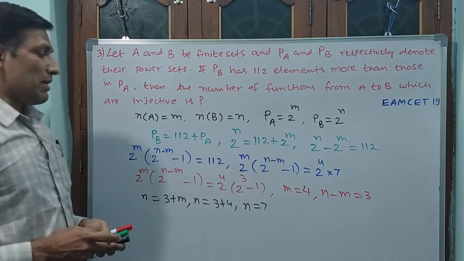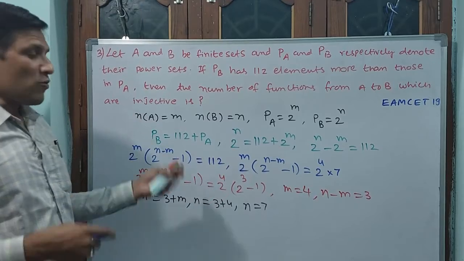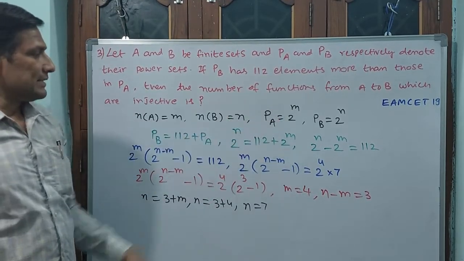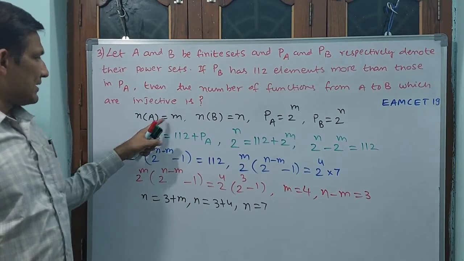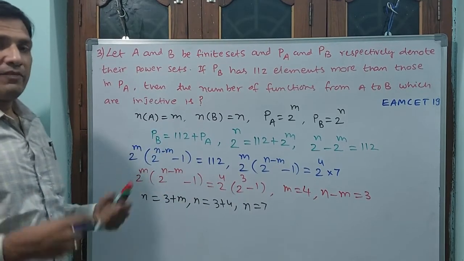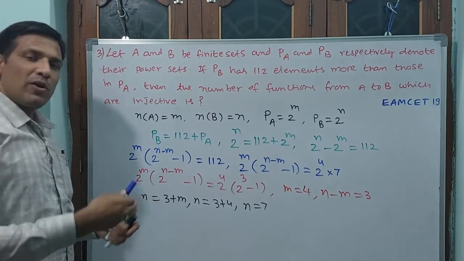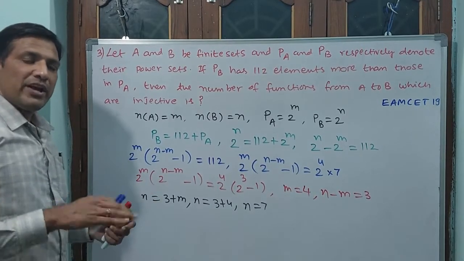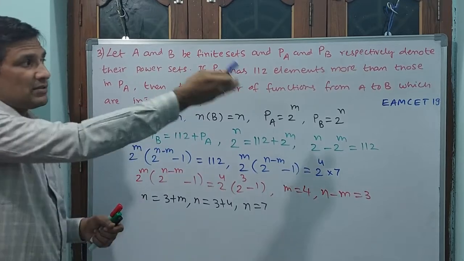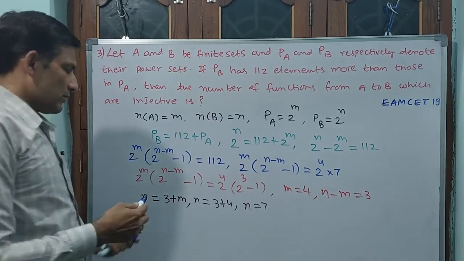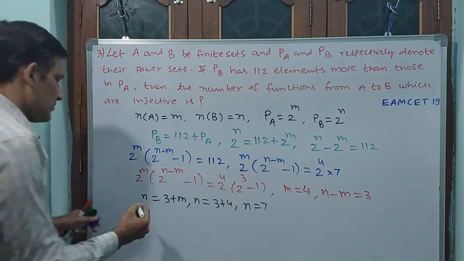Okay? But injections, in the first question we have seen how many injections. See, you know the value of the power set. But the number of elements, you have got the m and n values. If you know the number of elements, then the power set, the number of injections formula we have already seen: nPr, where set B is n, set A is r. Okay, write down.